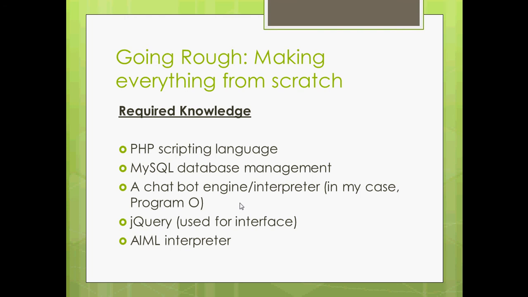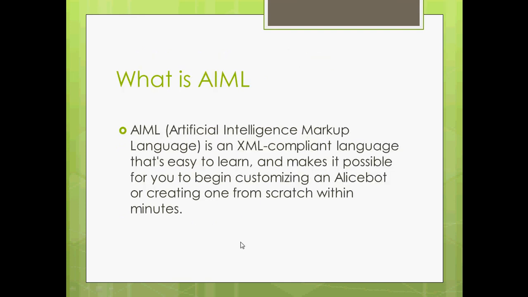The required knowledge is PHP, MySQL, jQuery, and an AIML interpreter. So what is AIML? AIML is a very basic need to make a chatbot. AIML is the Artificial Intelligence Markup Language, which is provided by Alice. Whenever you make a bot from AIML, your bot will be known as an Alice bot or Pandora bot.